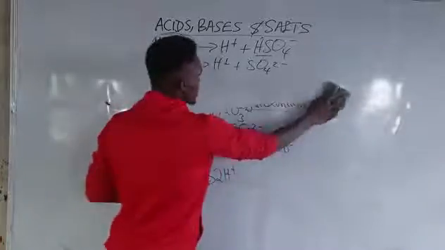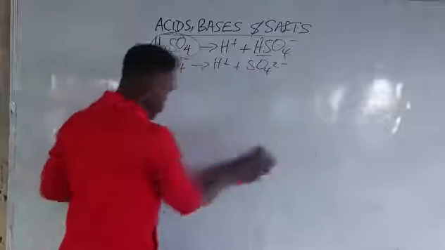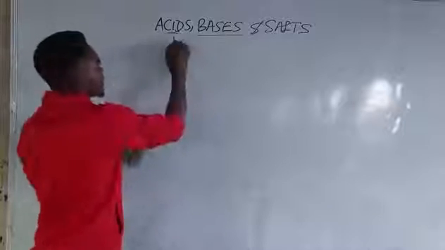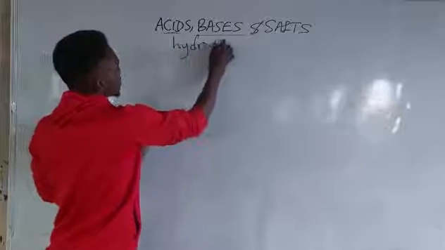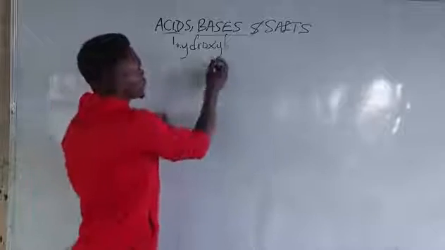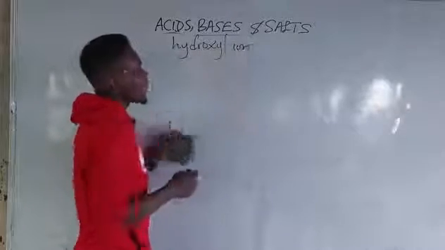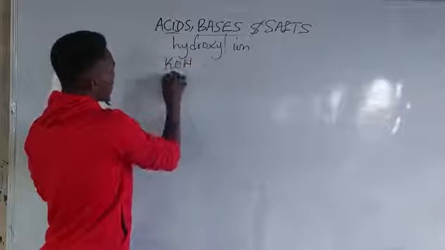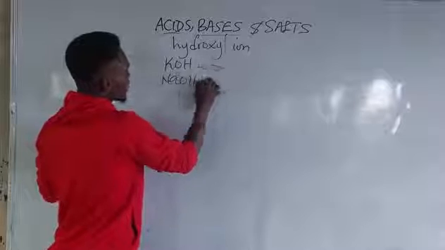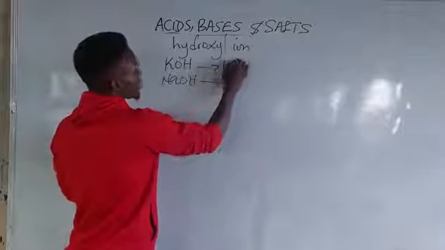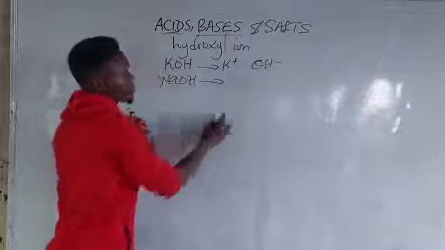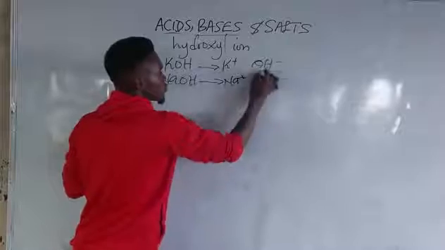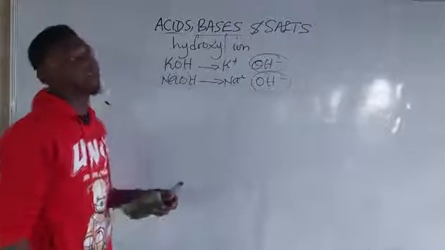Arrhenius said that a base is a substance that dissociates to produce hydroxyl ion as the only negative ion. So if I have KOH and NaOH, if these two should dissociate, I'll be having K plus OH minus, Na plus OH minus. So this is what is responsible for the basic property of these compounds.